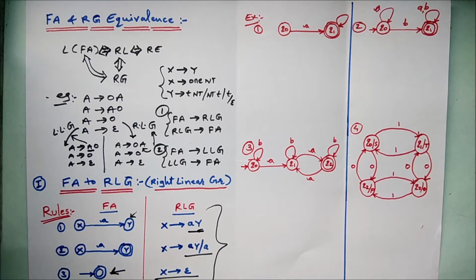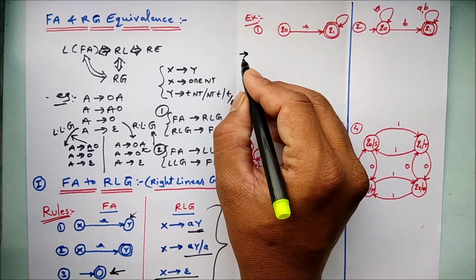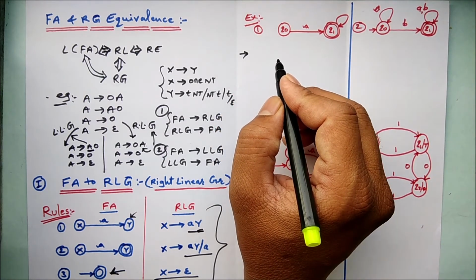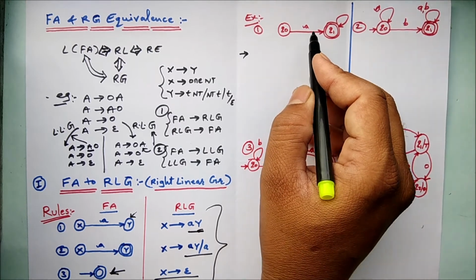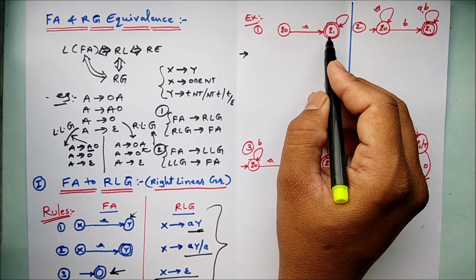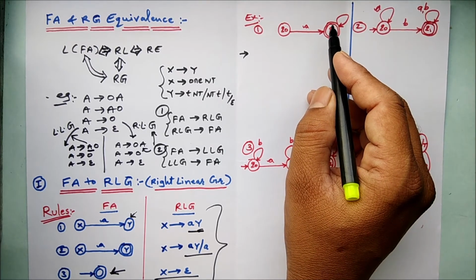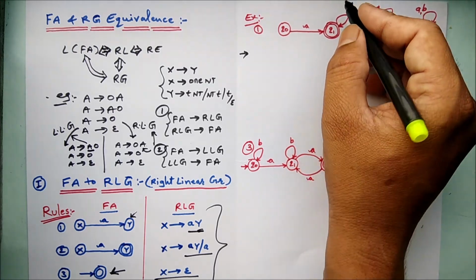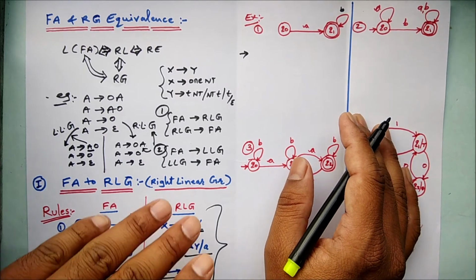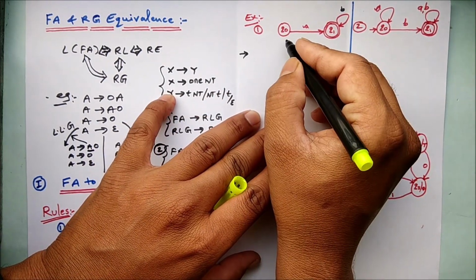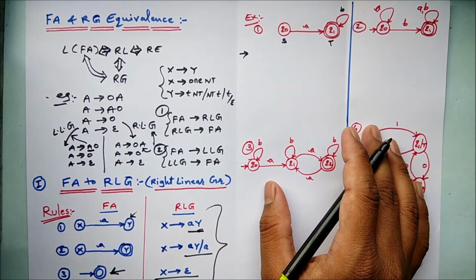Simple examples. A very simple example is given here. First one, let's give it a try. Q0 is transiting to Q1, where Q1 is the final state and the input symbol is A, and here the input symbol is B. The simple rule is that we consider Q0 as S and Q1 as T. Now we have to convert it into the grammar.